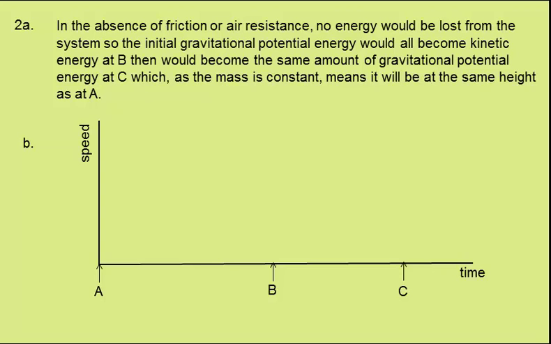Well, initially the track is steep, so the ball would accelerate rapidly. The acceleration would reduce and would be 0 from point B, something like this.